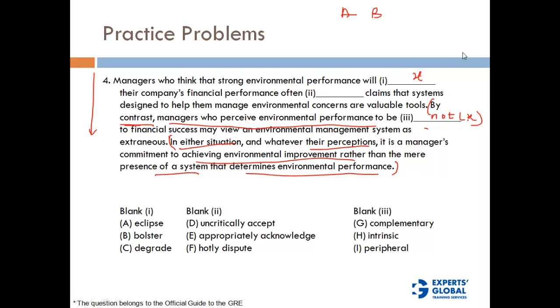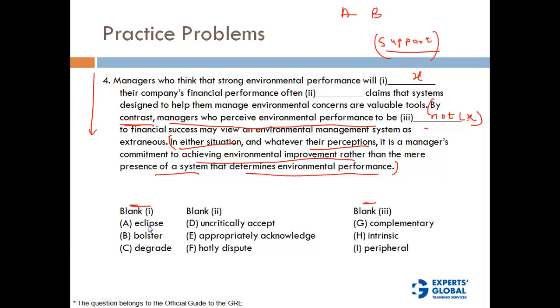Okay, so let's look at the option. One way to do that is to look at the options and find pairs of option choices from here and here that are opposite to each other. Now you see, either X or opposite of X is going to be support or don't support. It's basically that kind of a meaning. We don't know whether X is equal to support or not of X equal to support, right? But it's going to be something like a support and does not support, that kind of thing. And then we will see in the context of this entire paragraph which is a better value for X.